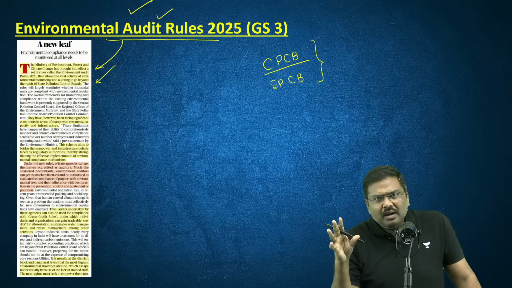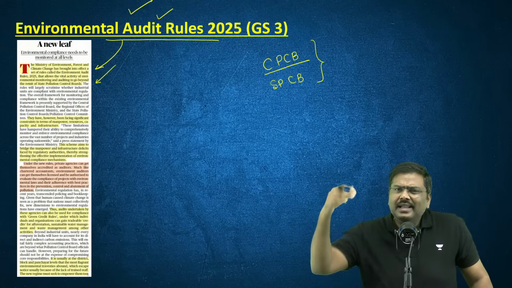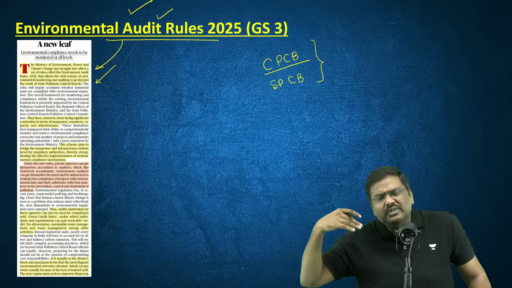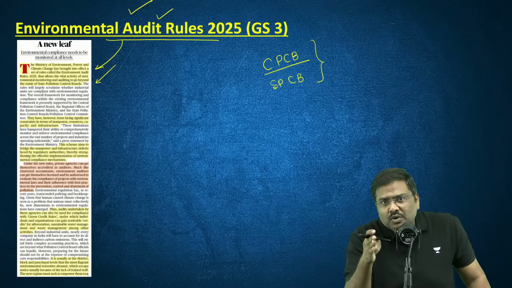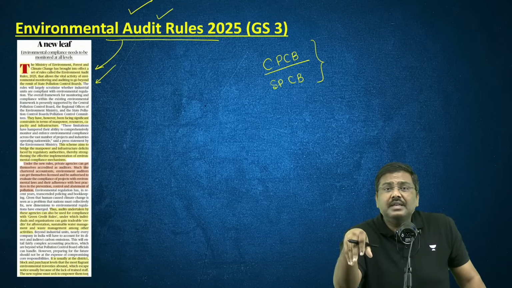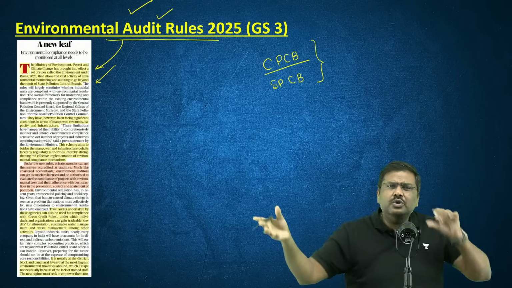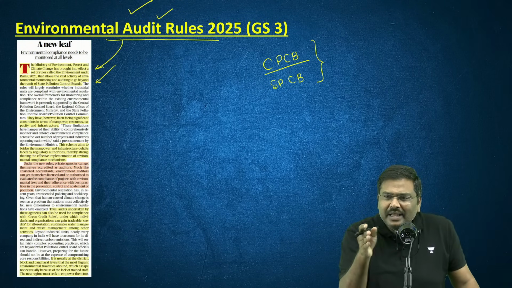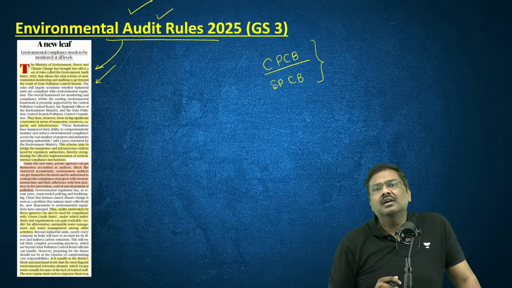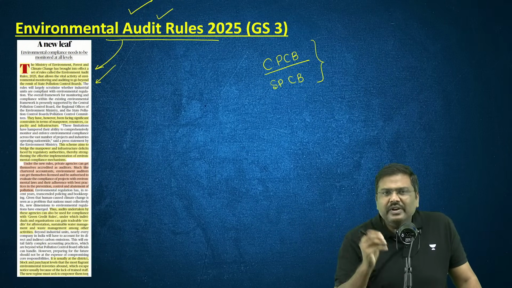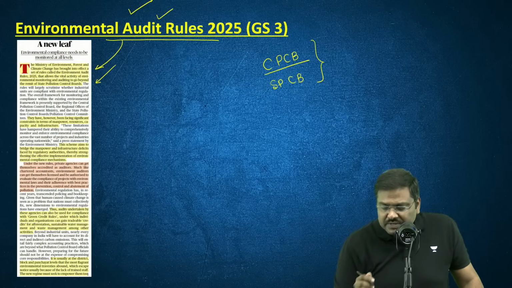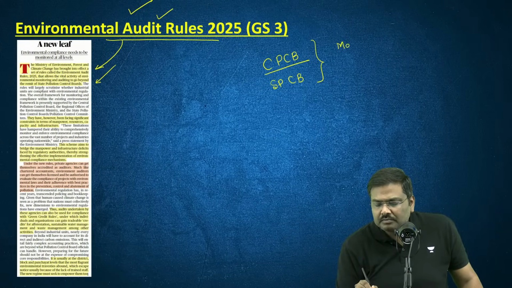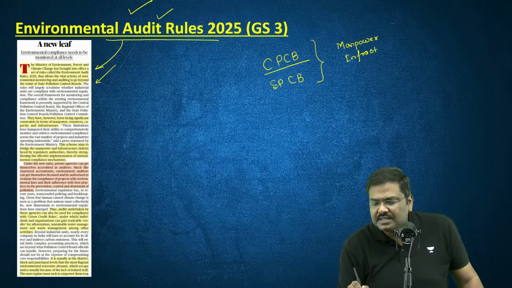Is everybody okay? There are different laws and there are different provisions under each law. Now there should be somebody who is going to check whether the companies which are manufacturing, which are polluting, which are disposing of waste, etc., are following the guidelines. But the problem that the government of India faces is they do not have sufficient manpower, they do not have sufficient infrastructure to keep a check on all of this.